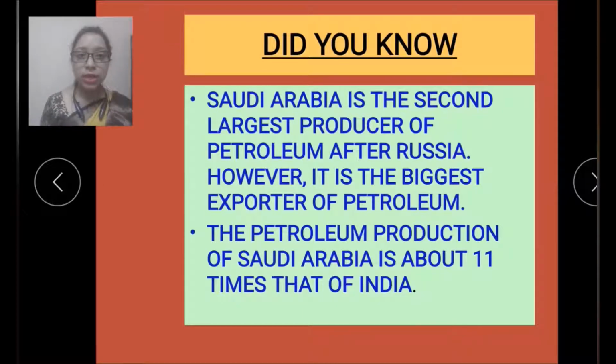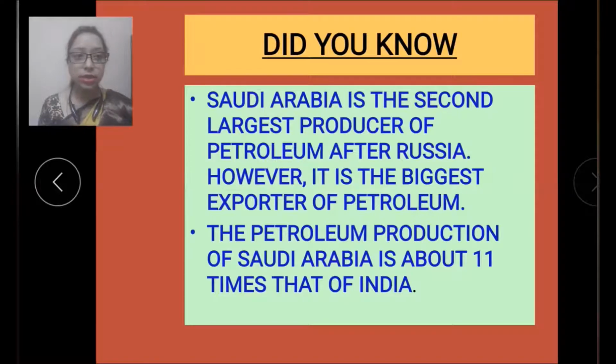Saudi Arabia exports most of its petroleum in the world, so that is why it is the biggest exporter of petroleum. The petroleum production of Saudi Arabia is about 11 times that of India. That means in Saudi Arabia, petroleum is produced 11 times more than India. So that is why it is the second largest producer of petroleum.